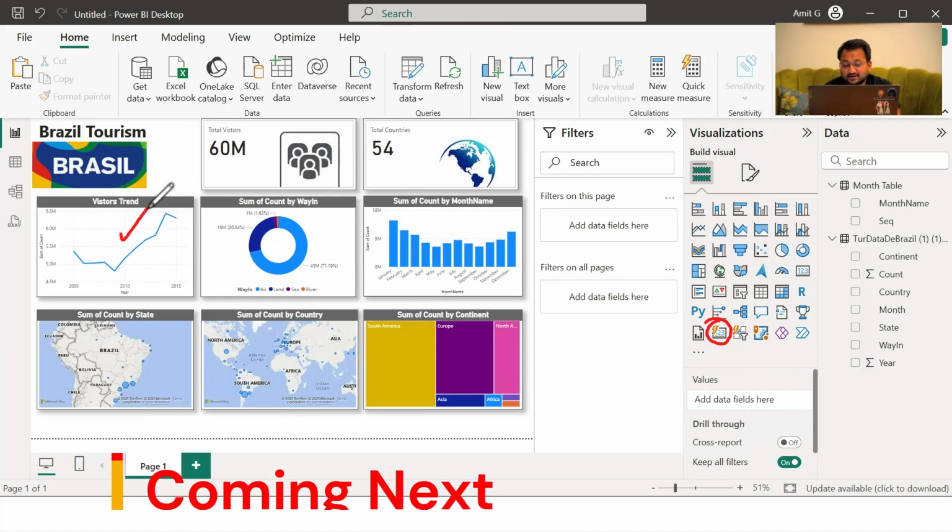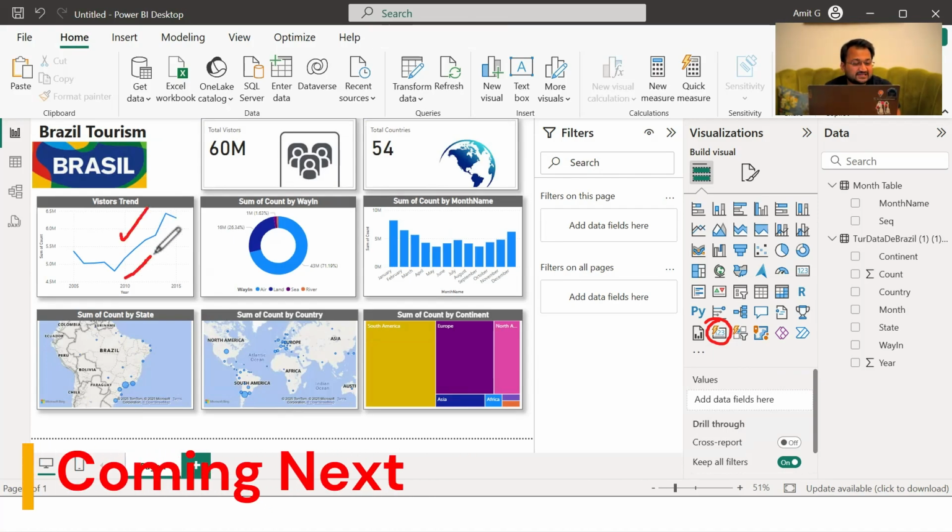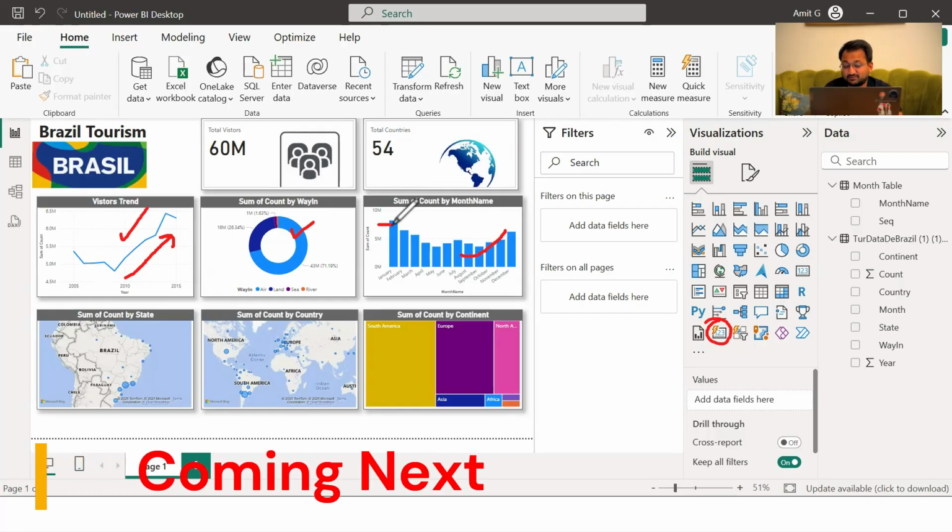Looking at the first chart, I can identify that the number of tourists visiting Brazil has increased over the years, and most of them are using air as the mode of transportation. And if I talk about seasonality patterns, people start visiting from the month of August and they come till the month of January. So August to January or December is the peak time for visiting Brazil.